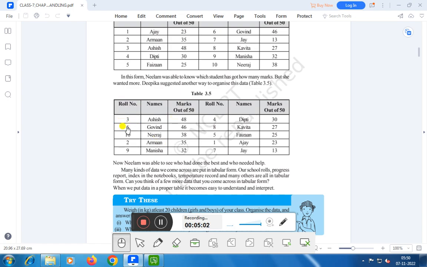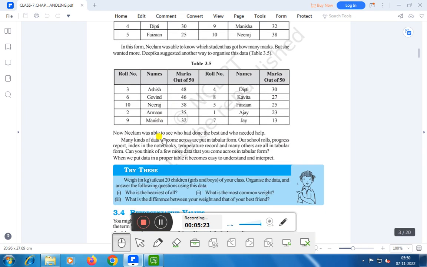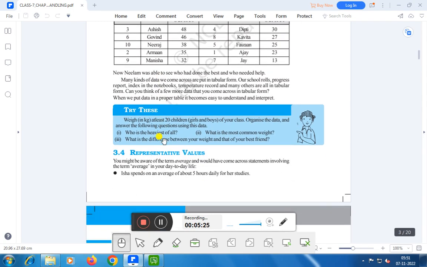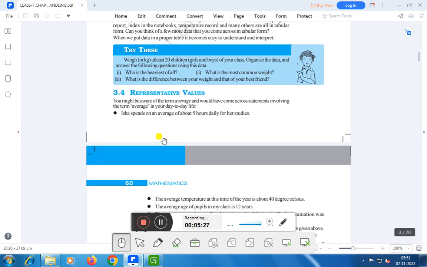It has roll numbers 3, 6, 10, 2, 9 and names of students. Out of 50 marks they got 48, 46, and so on, in descending order. Then you can tell who got the highest mark and who got the lowest mark, right? It will be easier for you to interpret these tables. That means you have to collect the appropriate data, and then you have to organize the data to get the desired result, right?